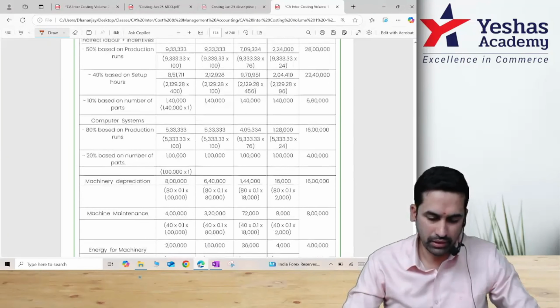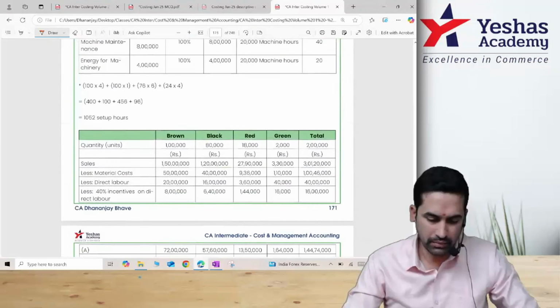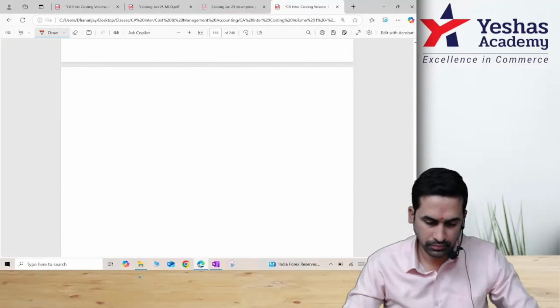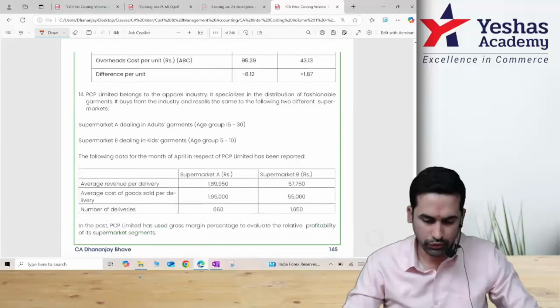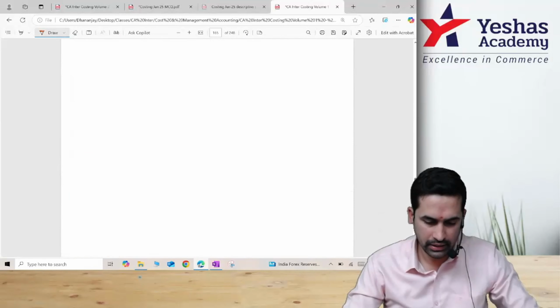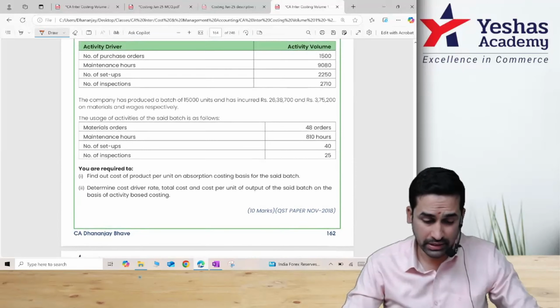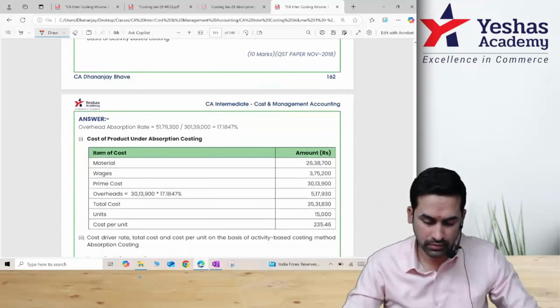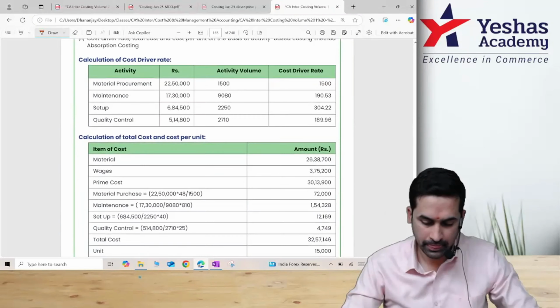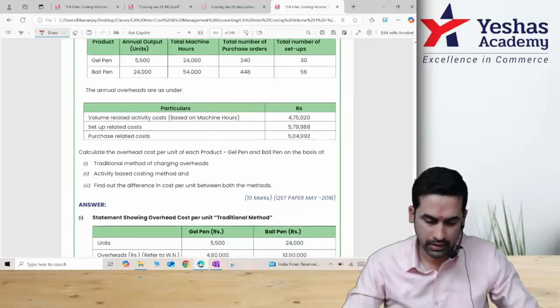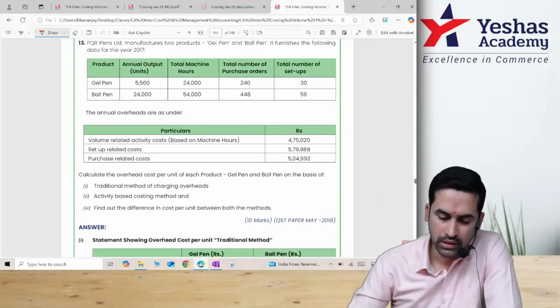We had, I remember one question, gel pen and ball pen. Let me just check in a minute. One of you please help. Part A, we had one question. Page 164, is it? Yes, this one. Similar question.